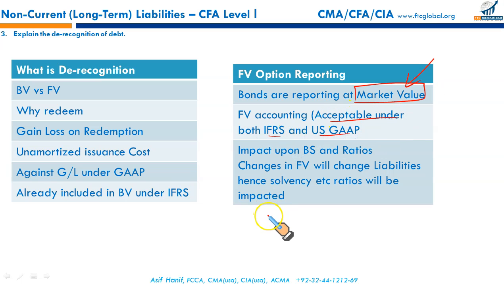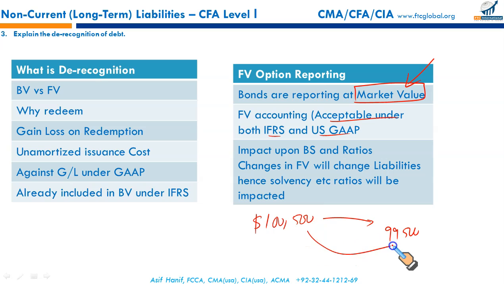Let's say the last year's bond valuation, as per the market value, was $100,500. At the end of the balance sheet date, next year, the value fell to $99,500.